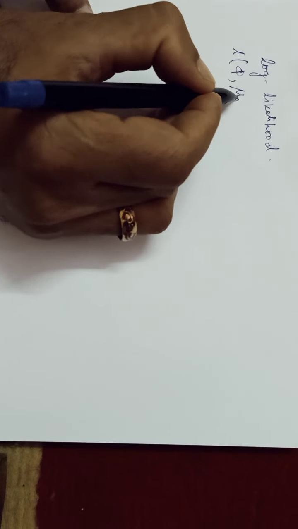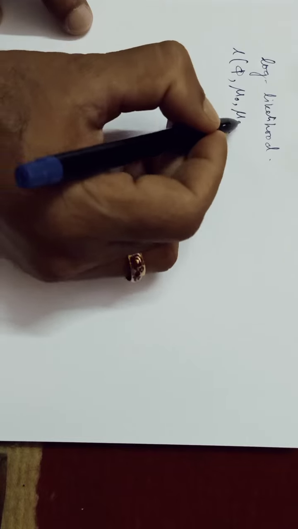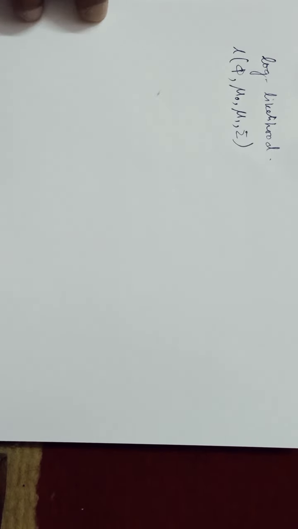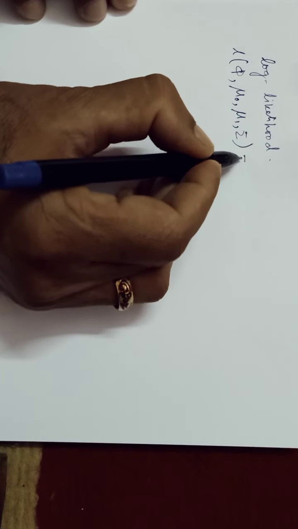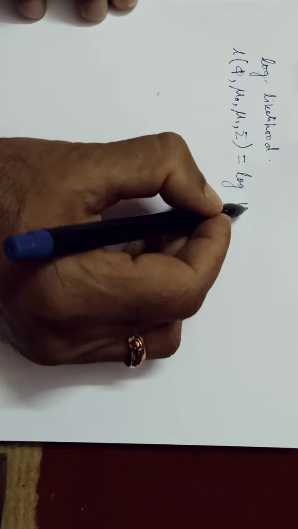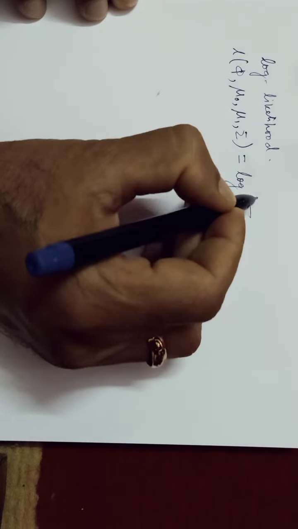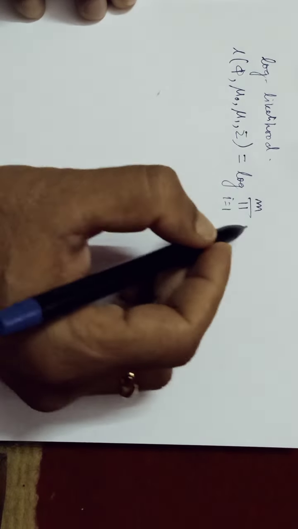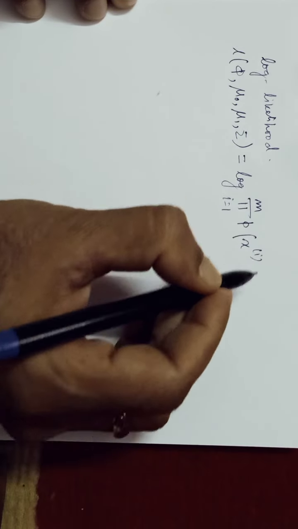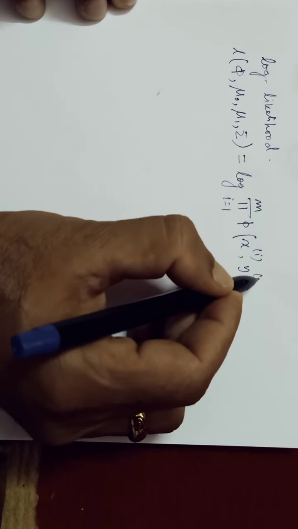Our statistical parameters mu0 and mu1 we can easily find from the data itself, along with sigma, equals log of the product over m data points, i equals 1 to m, of the probability of the ith input and ith output.